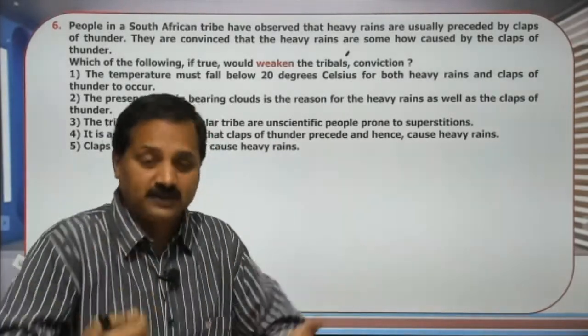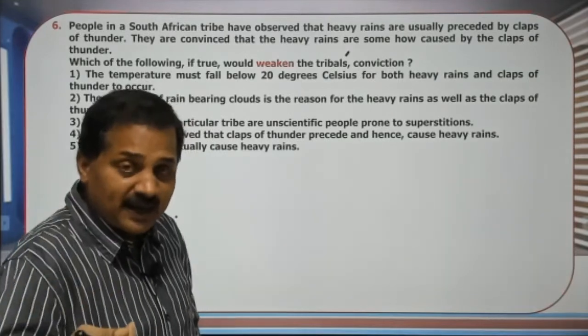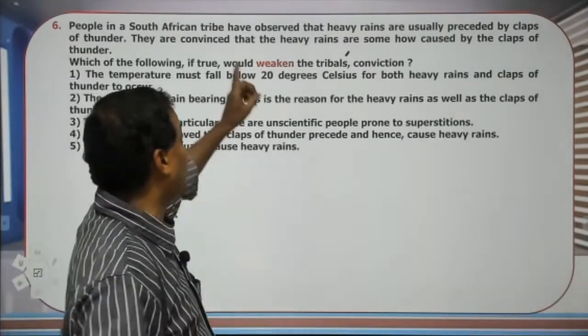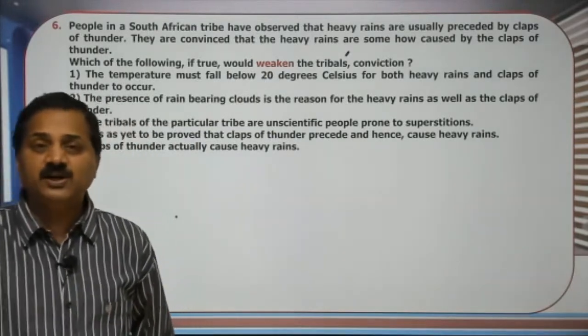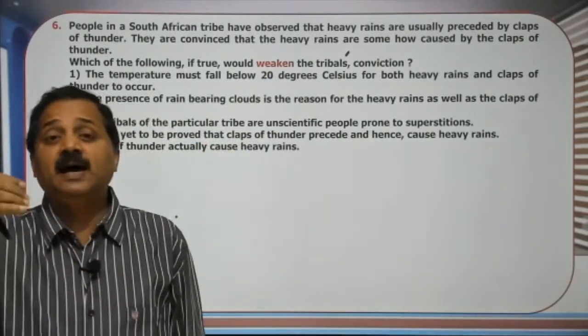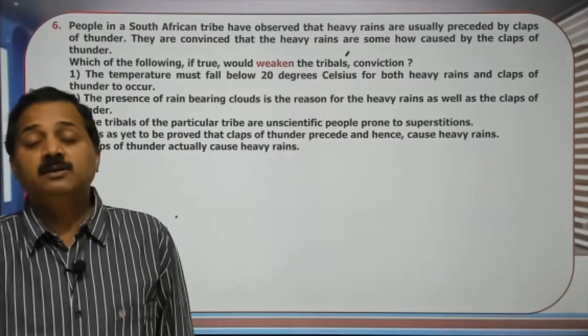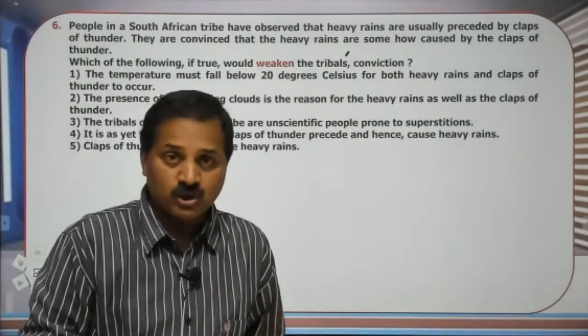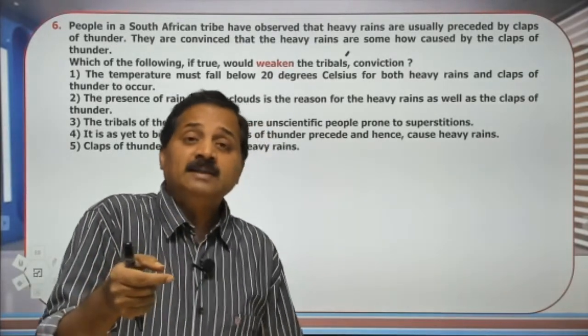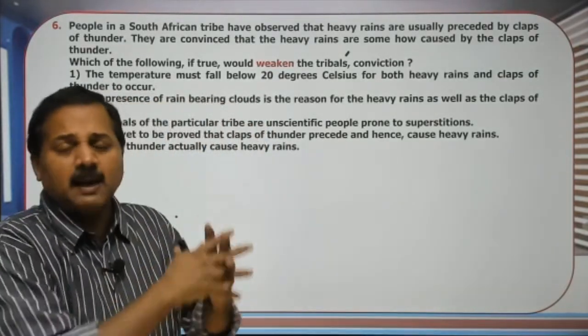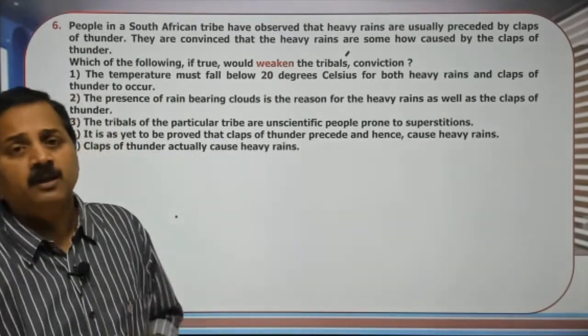What will weaken that? What will weaken that should prove the tribals wrong. What is their observation and conviction? It is the claps of thunder that bring heavy rains. To weaken that, the fact should be that it is not the claps of thunder that bring heavy rains.